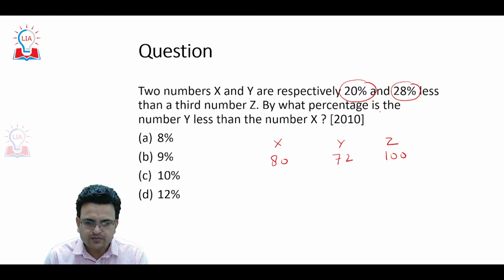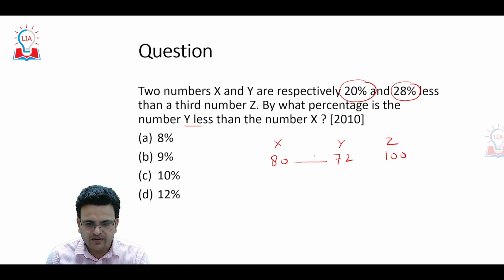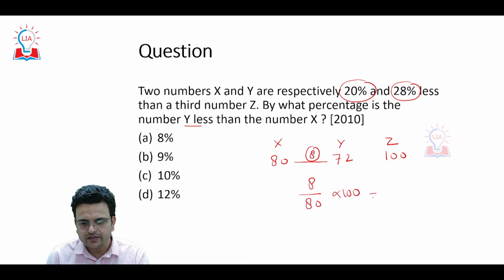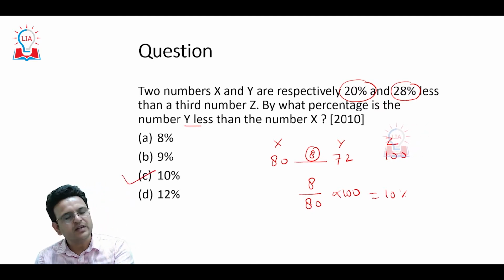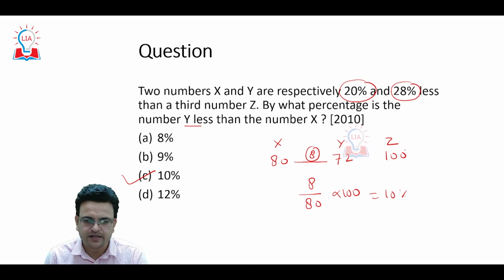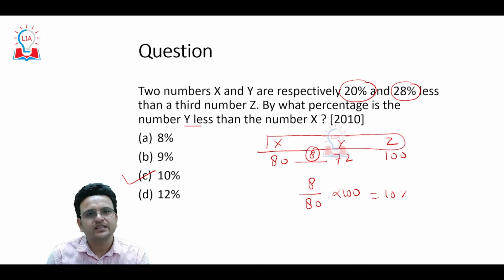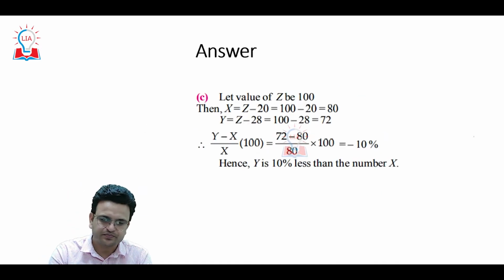Then by what percentage is y less than x? The difference is 8. So 8 is what percentage of 80? It will be around 10%. Yesterday I gave the concept also. If you are struggling with how I am getting this value, at least watch yesterday's video, then you will be able to understand the concept.